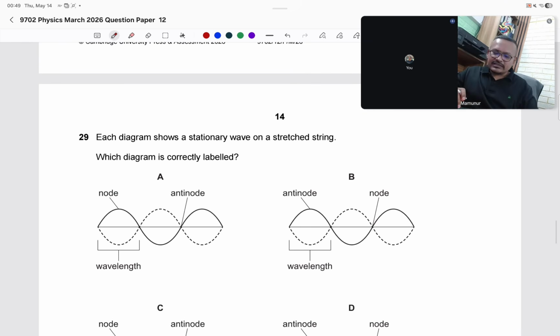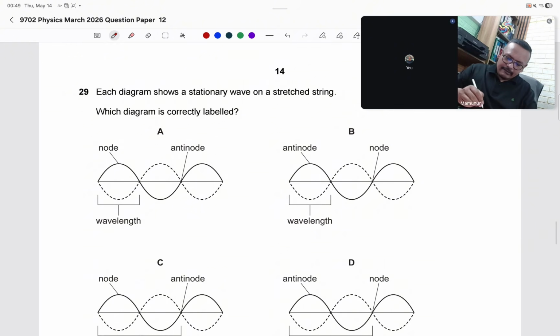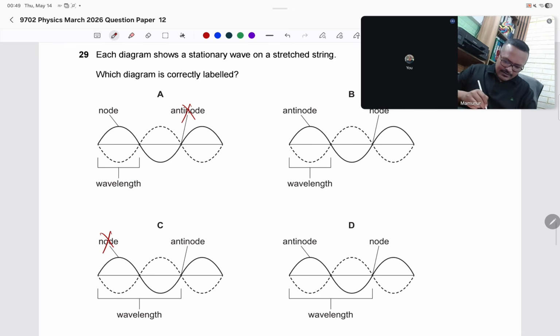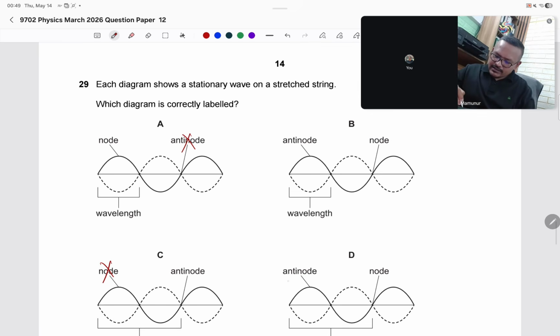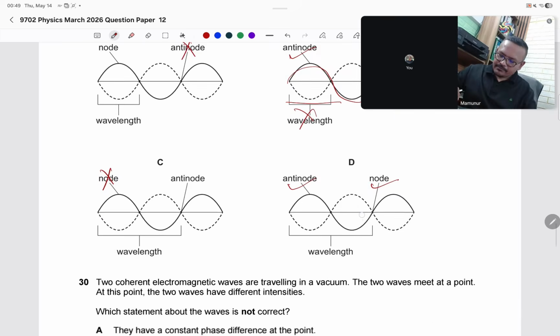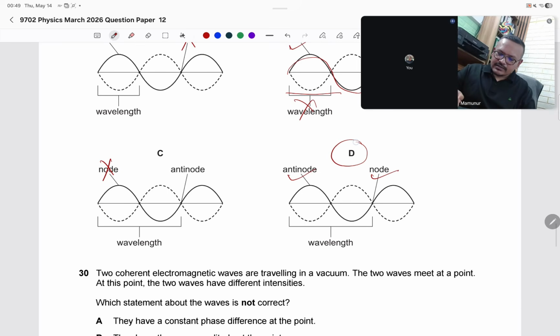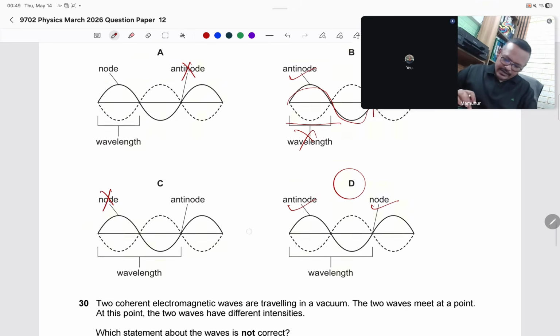Each diagram shows a stationary wave on a stretched string. Which diagram is correctly labeled? Is this an antinode? No. Is this a node? No. Antinode? Yes. Antinode? Yes. Node? Yes. Wavelength? No. Wavelength is the complete wave, so this is a half wavelength. It's not. Wavelength is this one. So the answer is D. 29. 30.